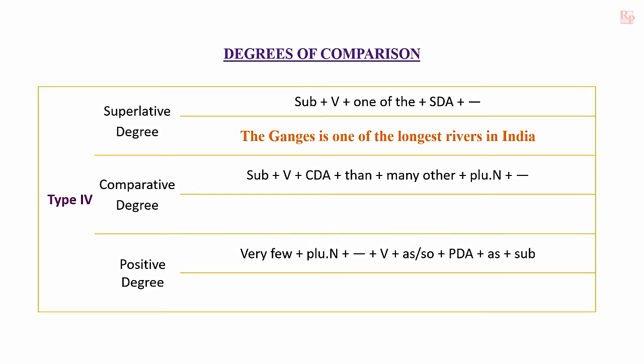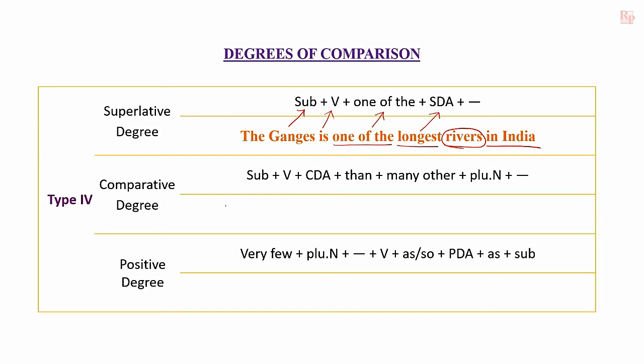In the superlative degree, the sentence: The Ganges is one of the longest rivers in India. Here Ganges is the subject, is the verb, "one of the" is a phrase given here, and longest is the superlative form of adjective, and rivers the plural form of noun, and remaining, the last suitable phrase at the end of the sentence. To change this sentence into comparative degree, we should write subject first.